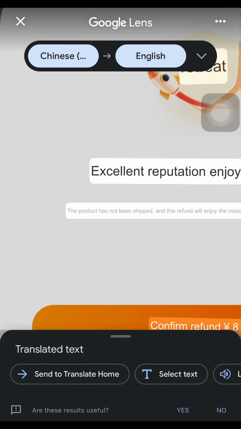The first one is refund before sales. This is what we are doing now, and this item has not been shipped, it has not been delivered. It is called refund before sales. And the second one is called refund after sales. After this item has been delivered, if you did not like it, you can also ask for a refund.